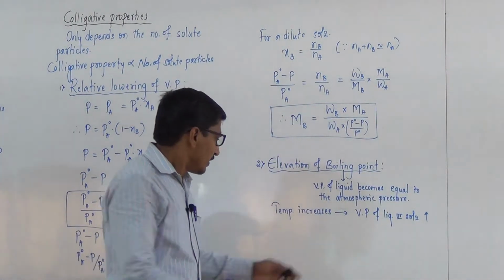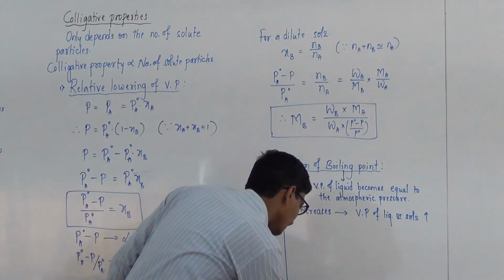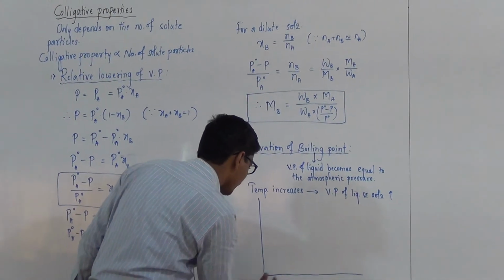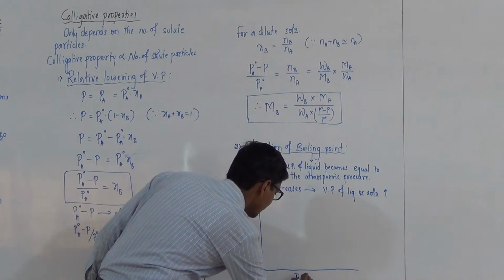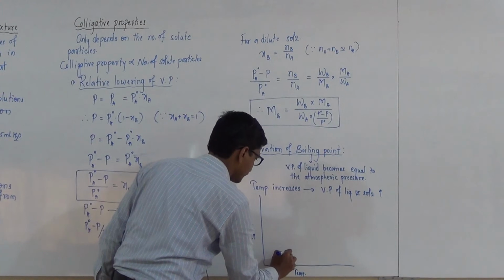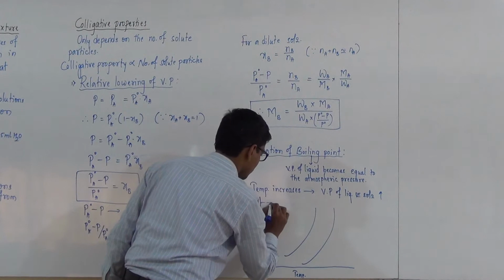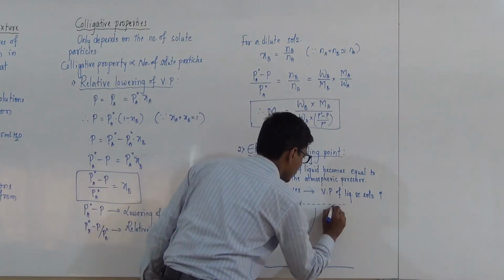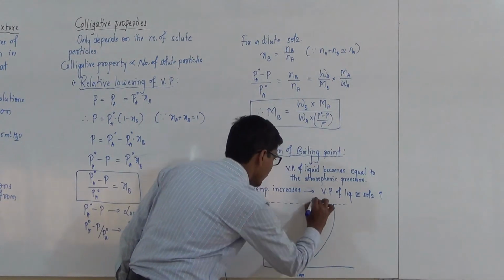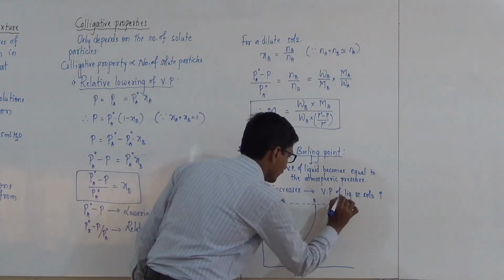And from the graphical representation, elevation of boiling point is represented by plotting the graph of temperature versus vapor pressure. This is the AB curve and this one is the CD curve.